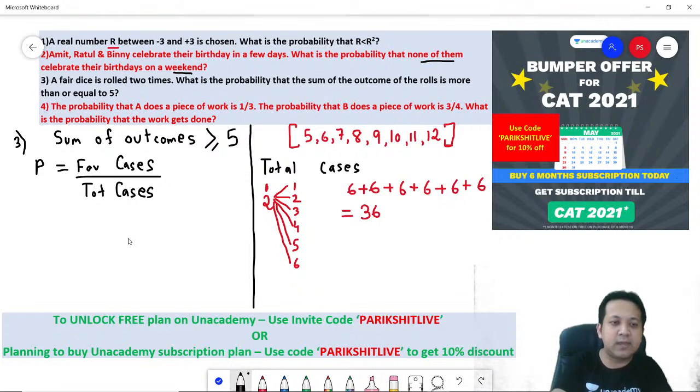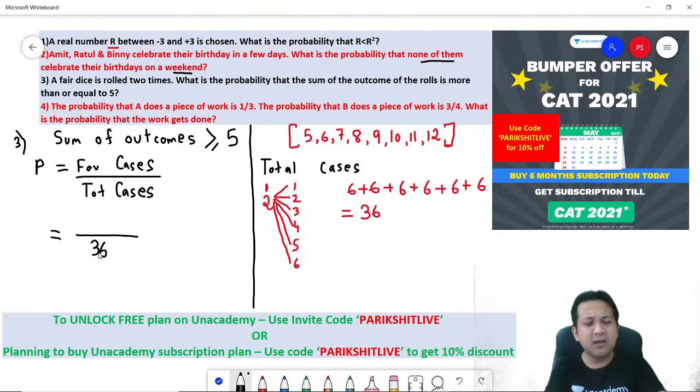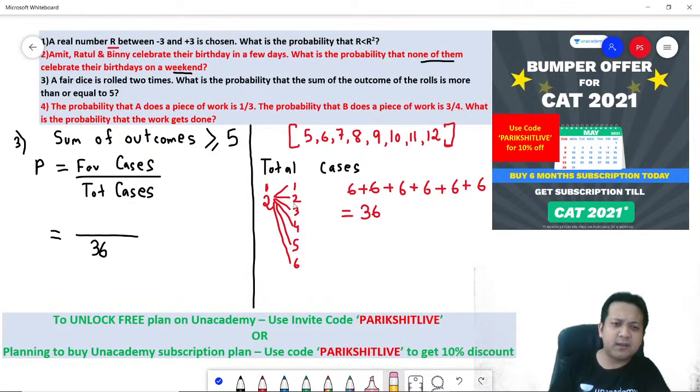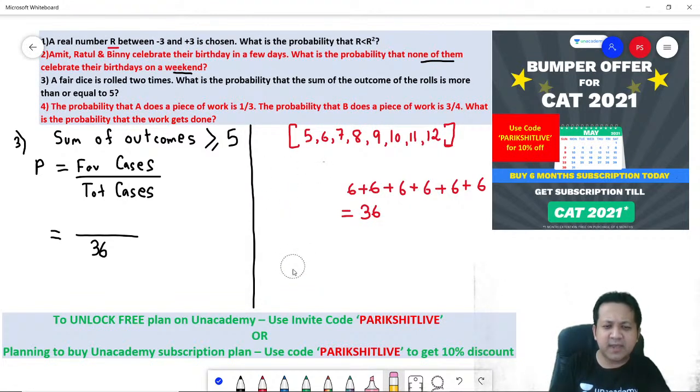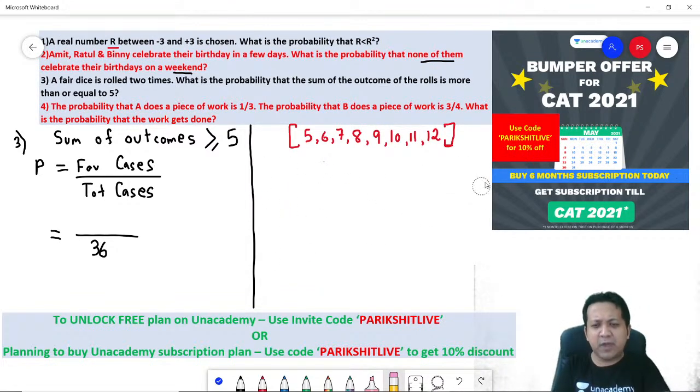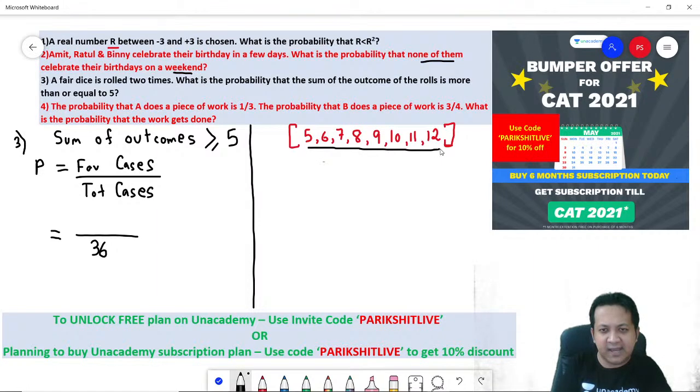So I don't think you should have a problem here. Total cases is 36. Correct? Any doubt? Total cases is 36. Okay, fine. Now let's look at the favorable cases. What are the favorable cases? Favorable cases are the cases where the sum is either 5, 6, 7, 8, 9, 10, 11 or 12.